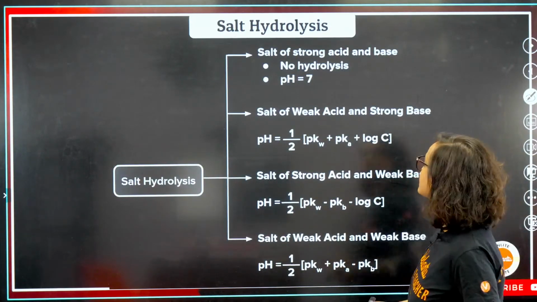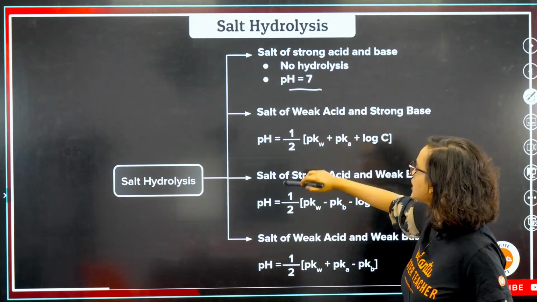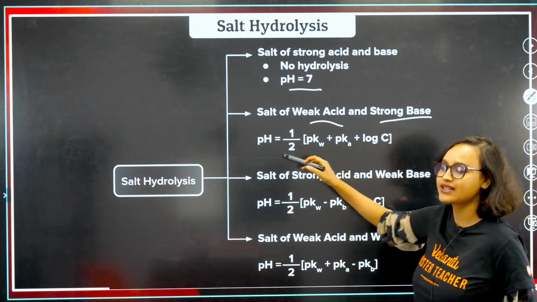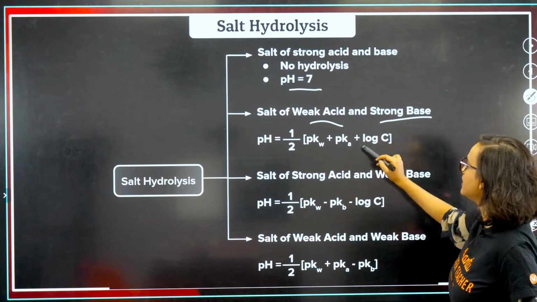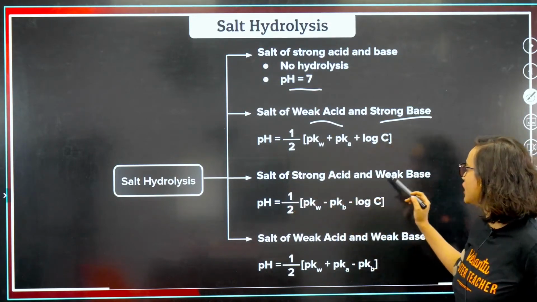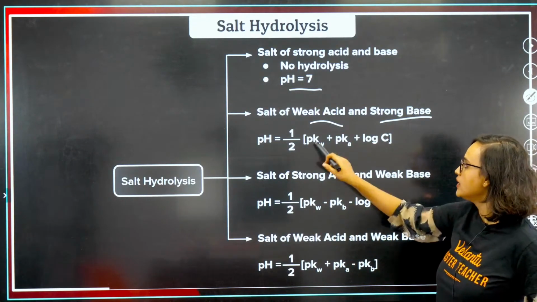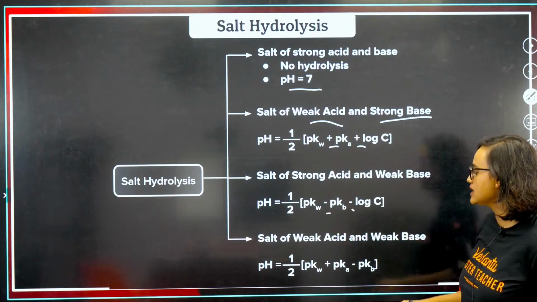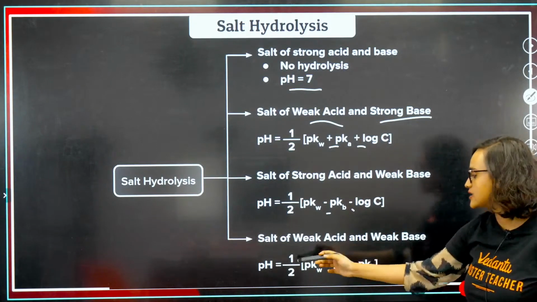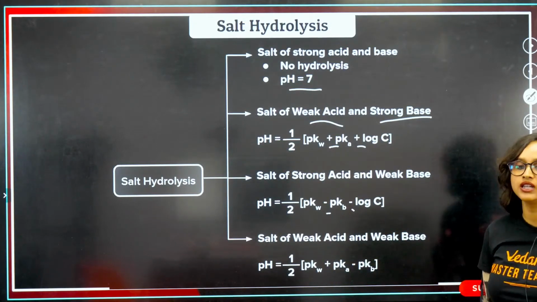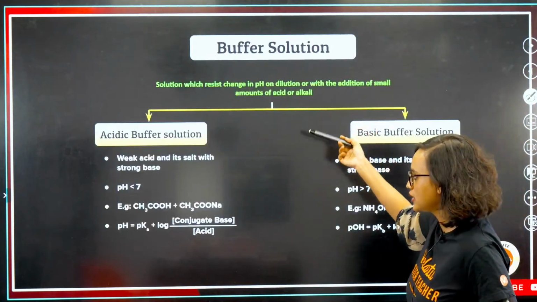Again, now salt hydrolysis. Oh my God, this chapter has just so many things. So salt of strong acid and base, no hydrolysis, so pH will be equal to 7. Salt of a weak acid and a strong base: once again, remember that weak acid part, it had half. So half pKw plus pKa plus log C. If the salt of a strong acid and a weak base, same thing again, half pKw minus pKb minus log C. Remember the signs, plus plus here, minus minus. Salt of weak acid and weak base, pH is equal to half pKw plus pKa minus pKb.